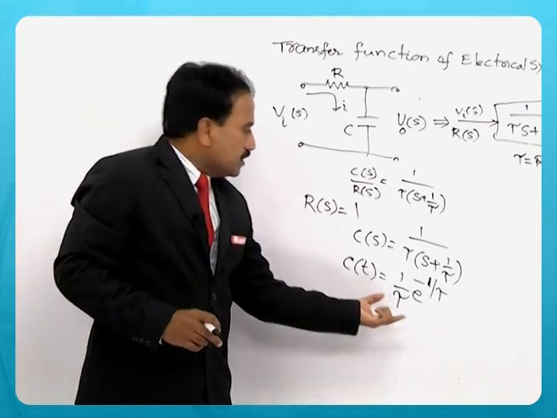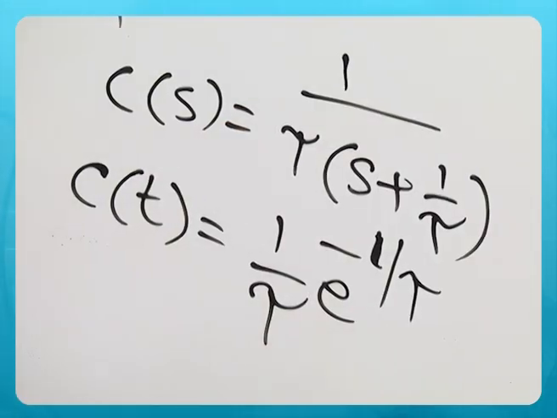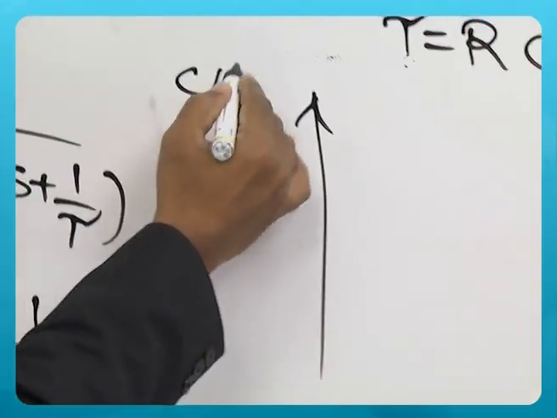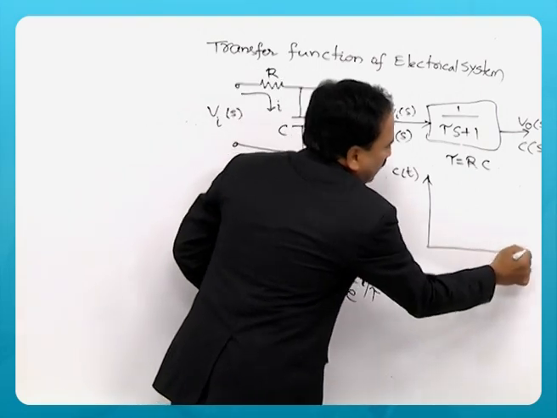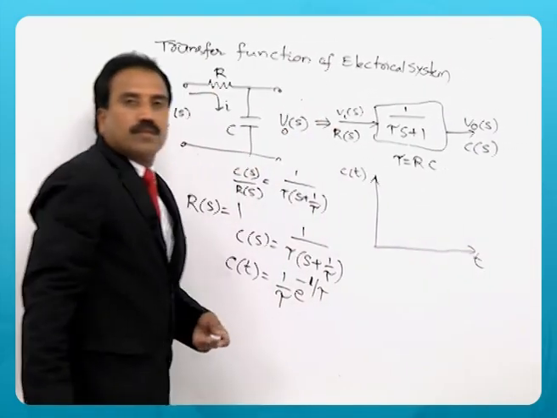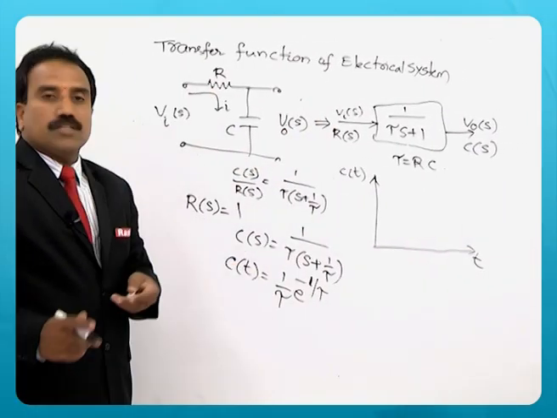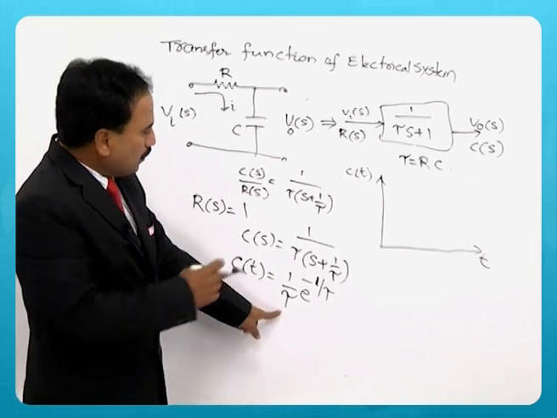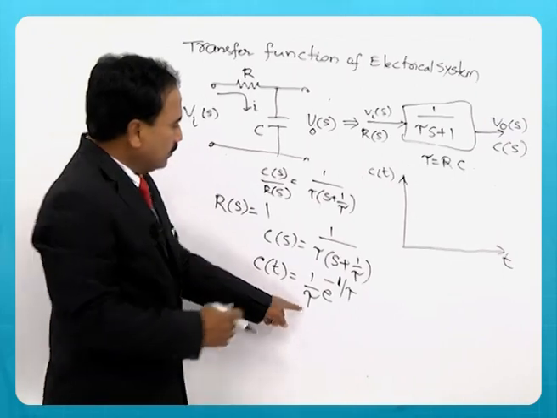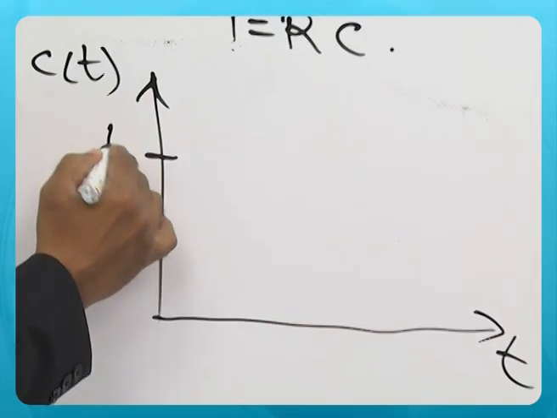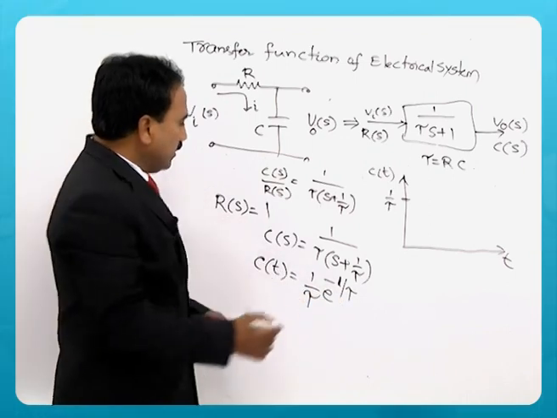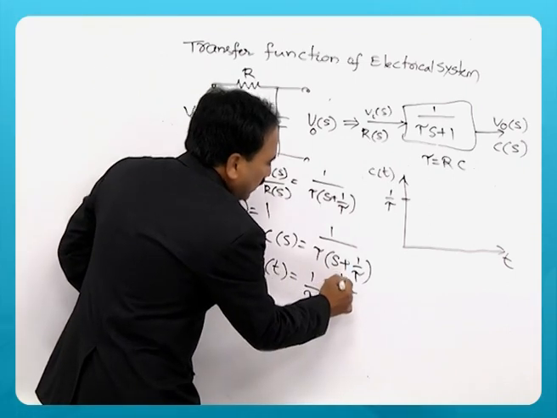This response can be drawn on a graph. C of t is the time response because it is with respect to time. Now, I want to plot this response on the graph: 1 by tau at t equal to 0, and this axis is t by tau.